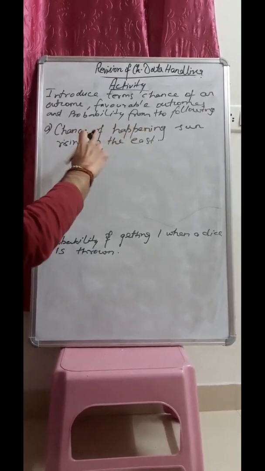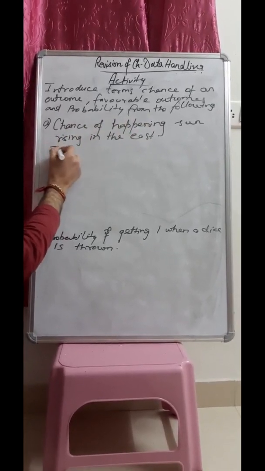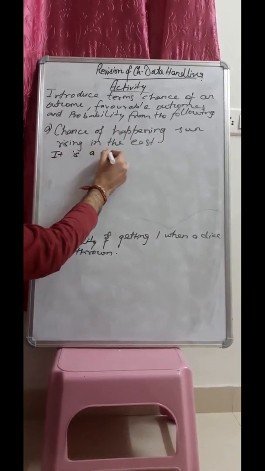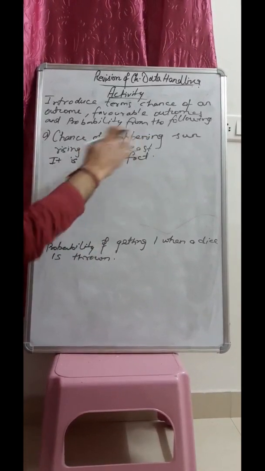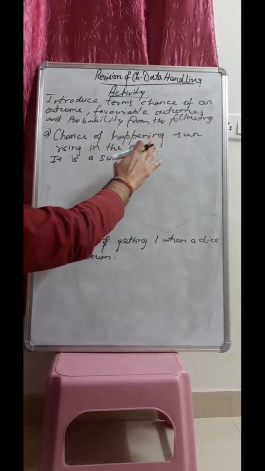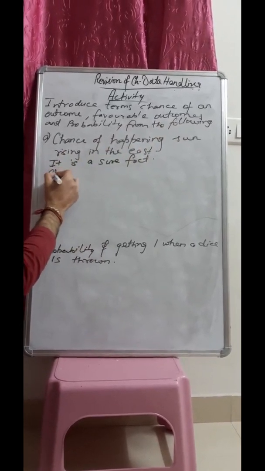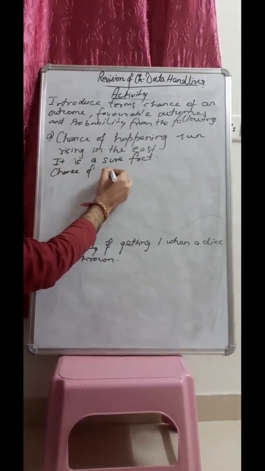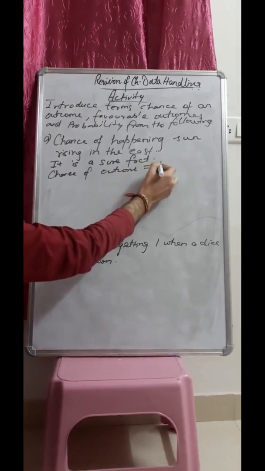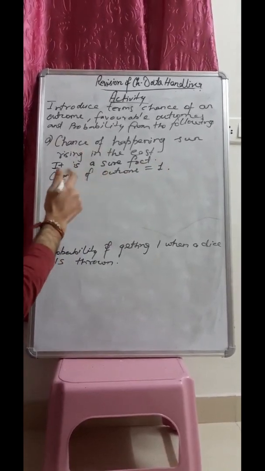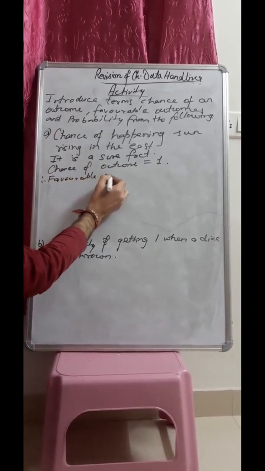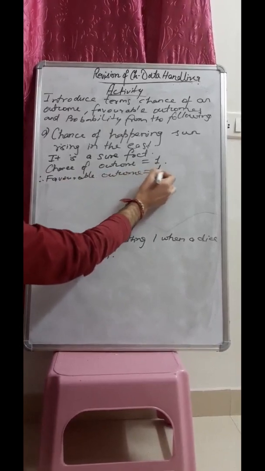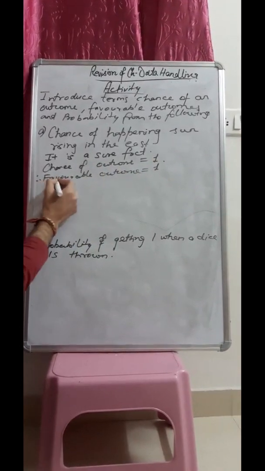Here they are asking about the chance of the sun rising in the east. It is a sure fact. That means we can't change the sun rising in the east because it is a fact. So the chance of outcome is 1. The favorable outcomes again will be 1, and your total outcomes,